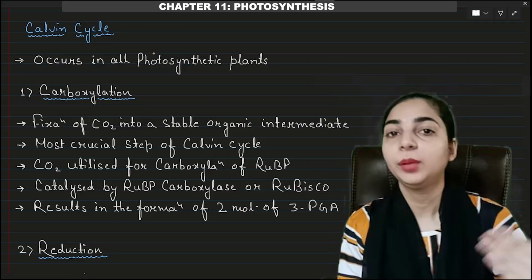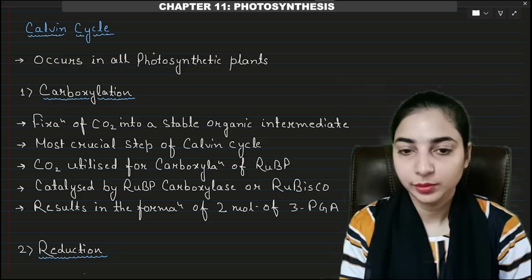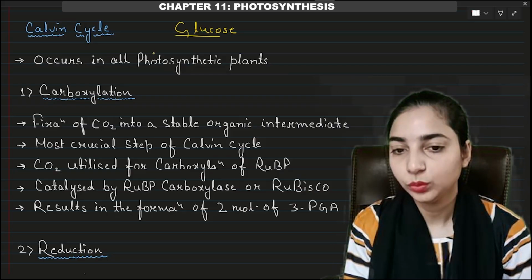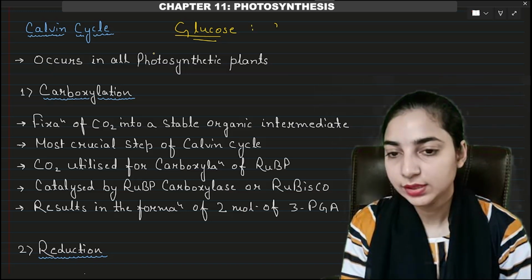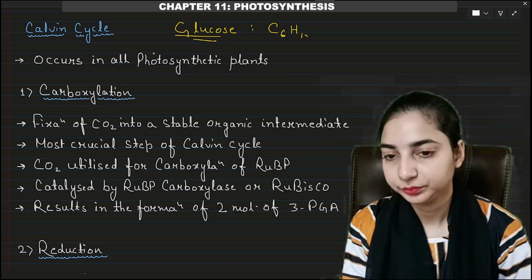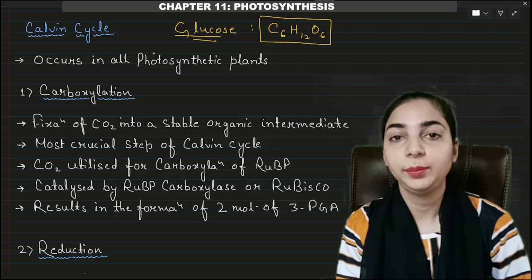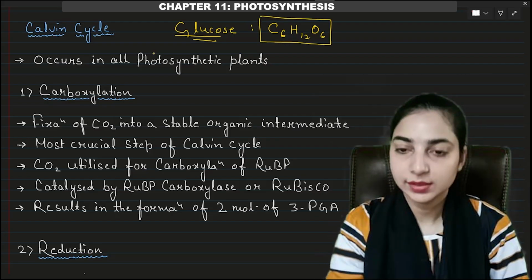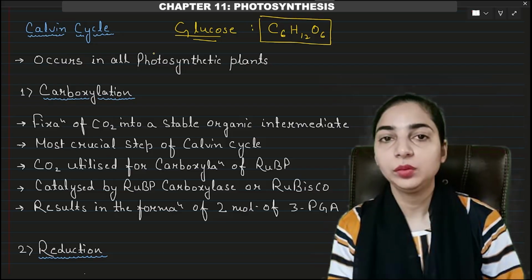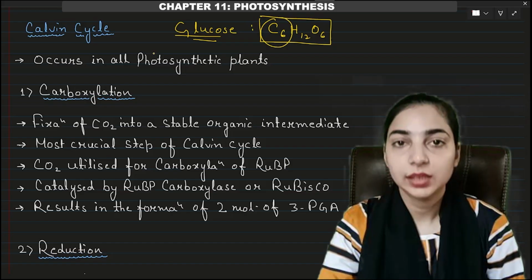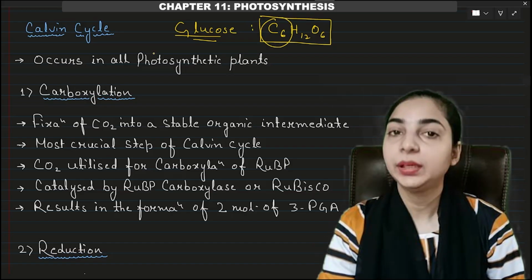And we know that during the biosynthetic phase, glucose will be formed. So they will lead to the formation of glucose. The formula for glucose is C6H12O6. Glucose formation will be common to Calvin cycle and Hatch and Slack pathway. Now in a glucose molecule, how many carbon atoms are there? 6 carbon atoms. C6H12O6. So 6 carbon atoms are required.